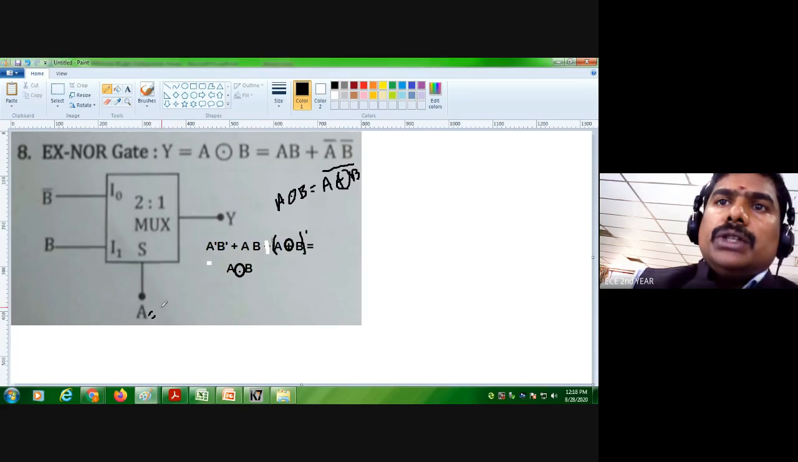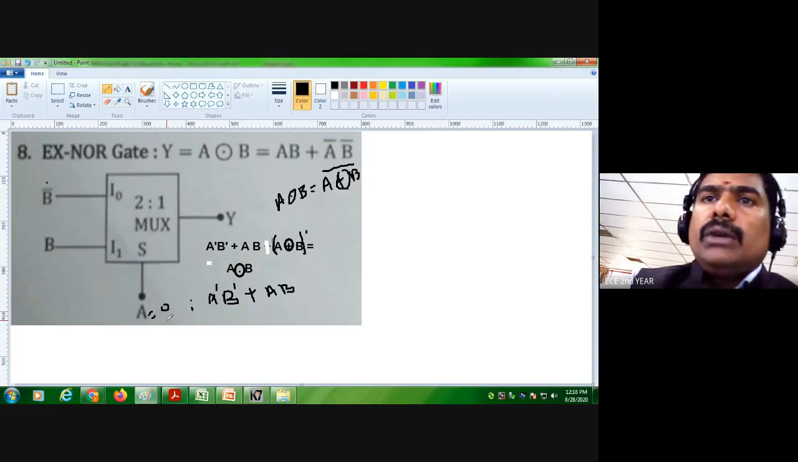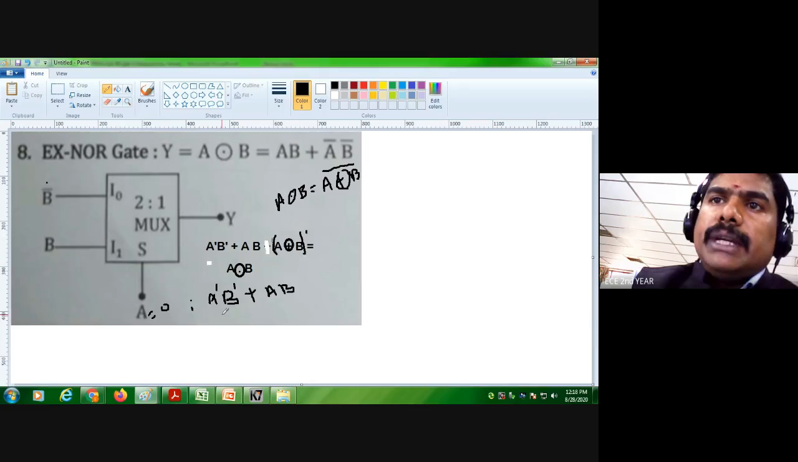So when a equal to 0, that is a dash, and what is the input? B dash, plus a equal to 1 means we can put a, and the second input becomes b. At the time a equal to 0, what will happen? Just put a equal to 0, and here it becomes b dash, right? So a equal to 0 means this term becomes 0, and the other becomes 1, so b dash will come out. This input will come out.